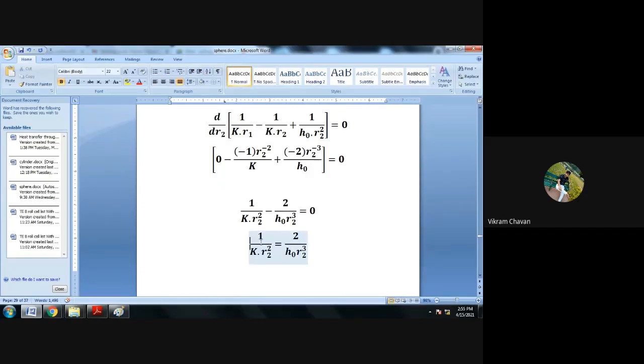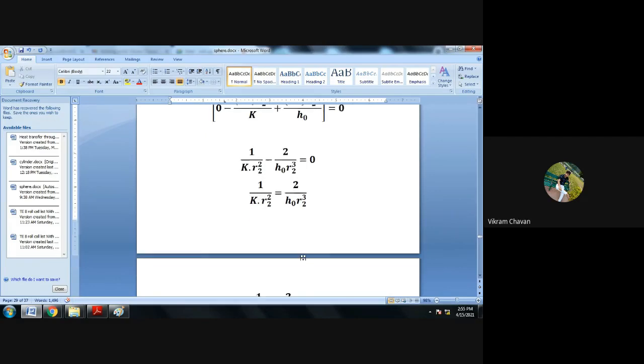Next, what you can do now is the cross multiplication. So 2 multiplied by k multiplied by r2 square equals 1 multiplied by h naught multiplied by r2 cube.